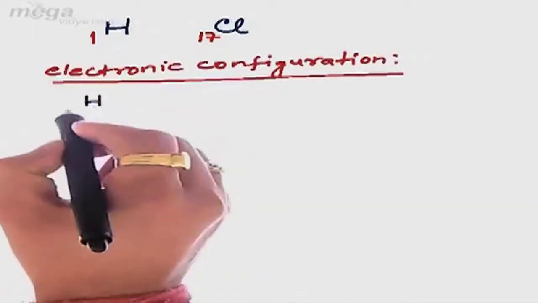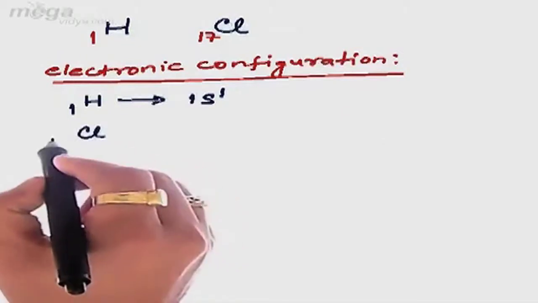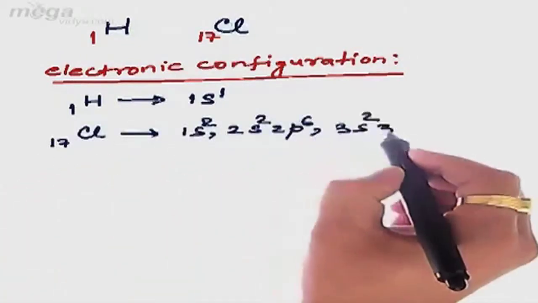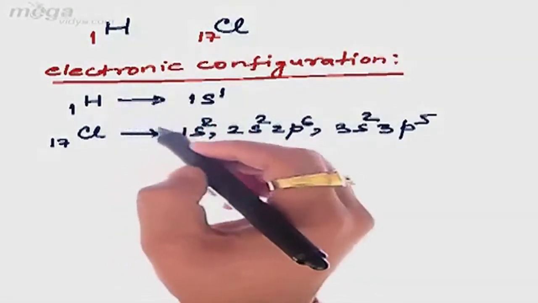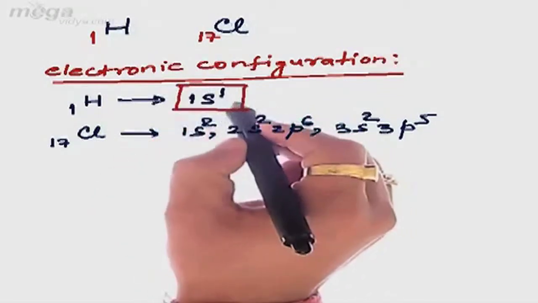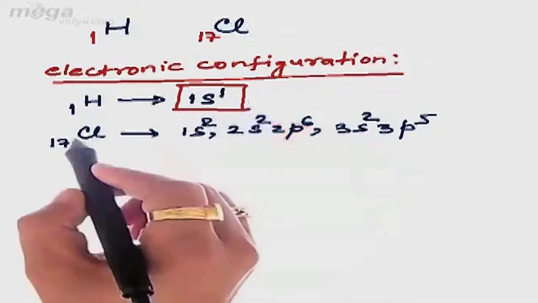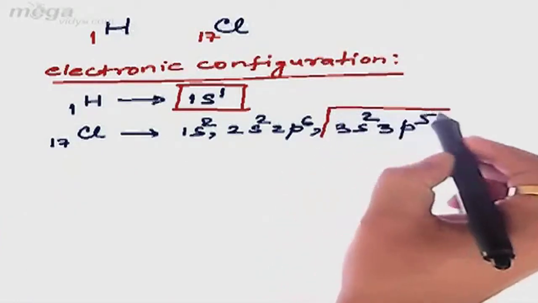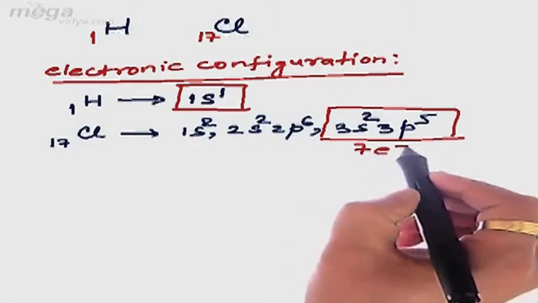First let's take hydrogen. For hydrogen it will be 1s1. Now taking chlorine, its atomic number is 17. It will be 1s2, 2s2, 2p6, 3s2, 3p5. Now let's observe the configuration of both these atoms. In case of hydrogen, the configuration is 1s1. That means it has not achieved a noble gas configuration. Similarly, for chlorine, its valence configuration is 3s2 3p5. That means it has 7 electrons in its valence shell.